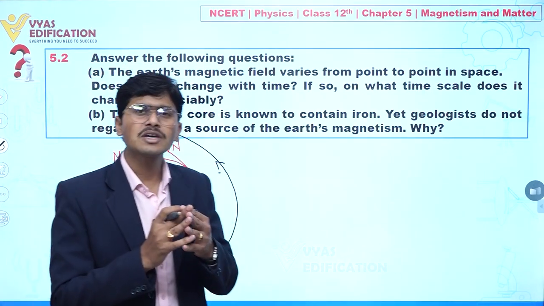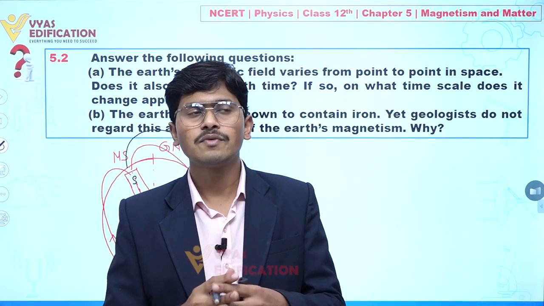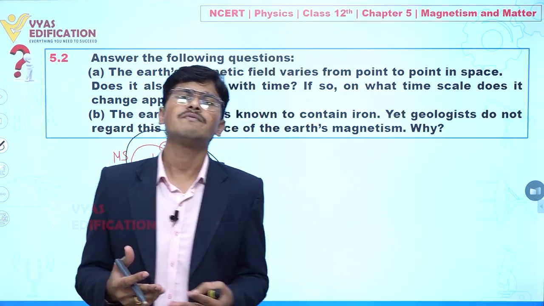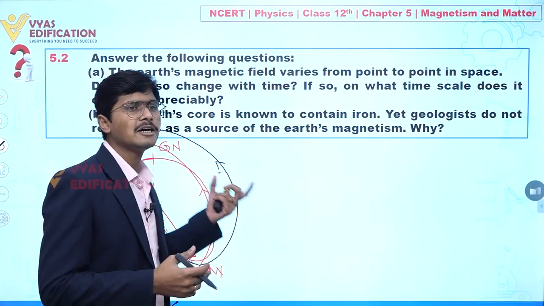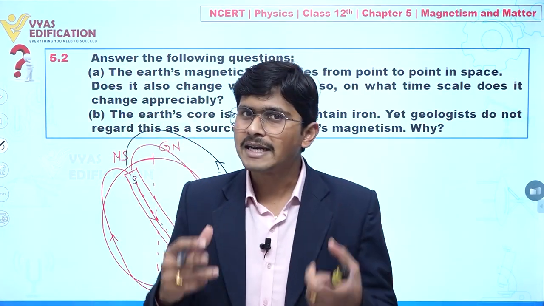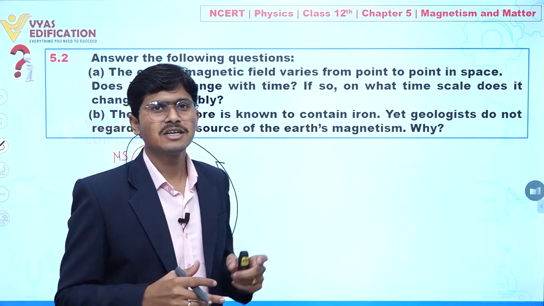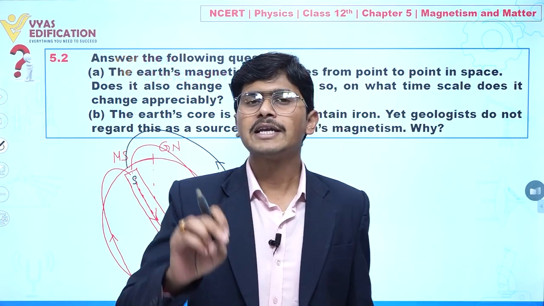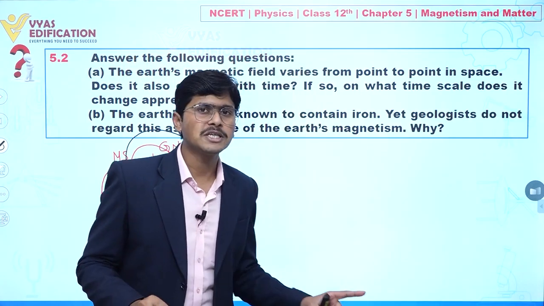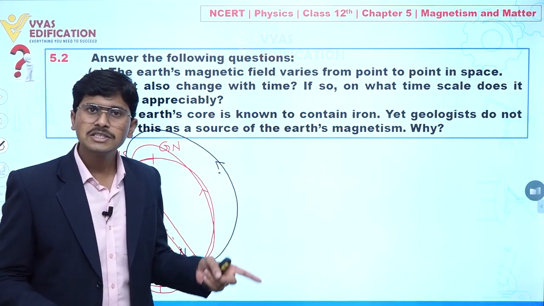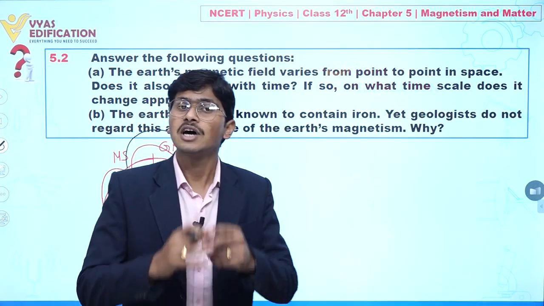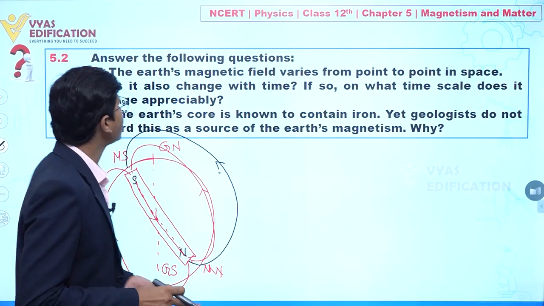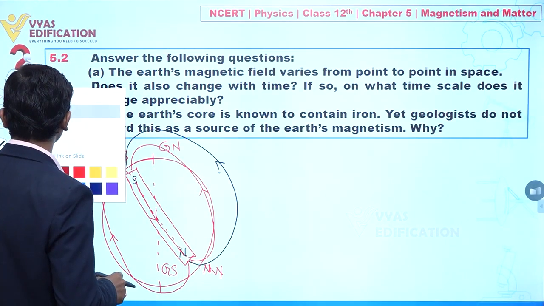But if we are talking about just a few years, let's suppose 10 years, 20 years, 50 years, you will not find any appreciable change in the magnitude of magnetic field at a particular location, clear. So yes, definitely it is true, the magnitude of magnetic field varies from space to space, and with time definitely it changes, yes, but it takes hundreds of years, clear. So this is all about part A, clear to everyone? Yes.